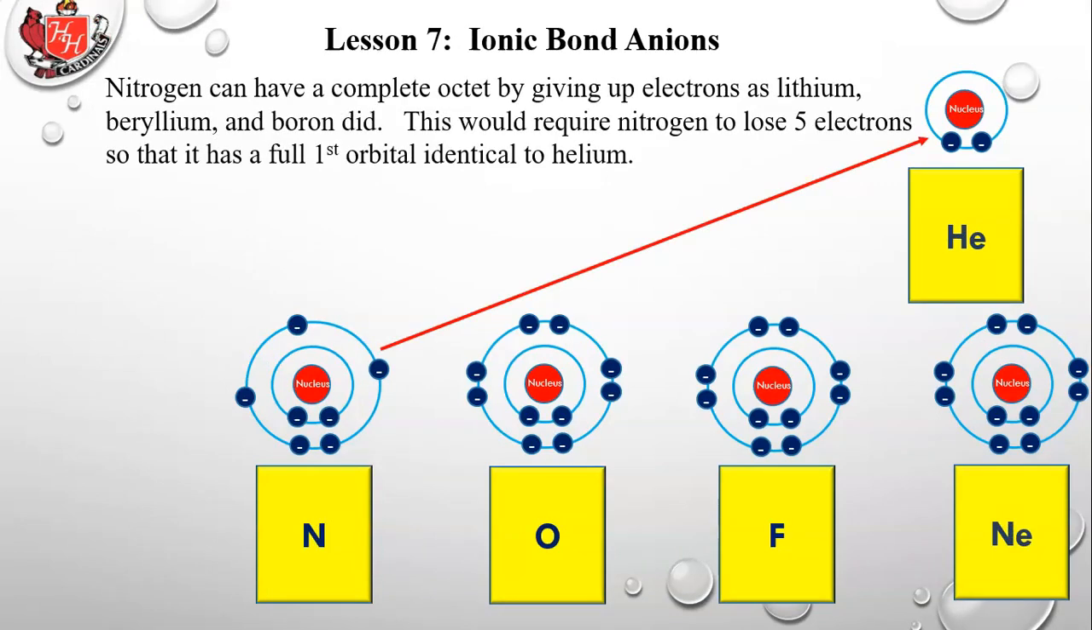Now let's move over to nitrogen. Now we're starting to get further and further to the right side of the periodic table in row 2 here. And we're at nitrogen. So nitrogen can have a complete octet by giving up its electrons as lithium, beryllium, and boron did. This would require nitrogen to lose 5 electrons so that it has a full first orbital identical to helium. So if it lost all 5 of those second orbital electrons, it would be just like the other 3 elements we saw before, just like helium.